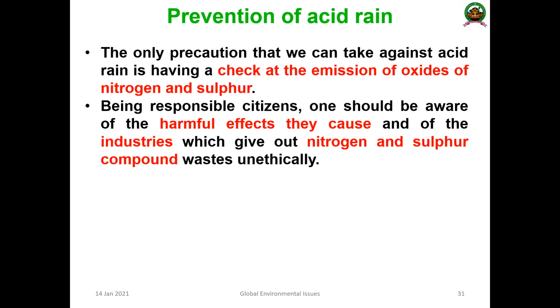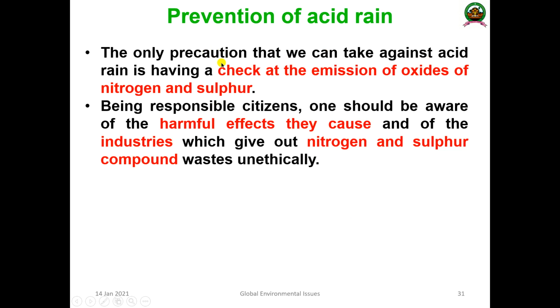How will you prevent this acid rain? The main important precaution that we can take is to check the emission of oxides of nitrogen and sulfur.